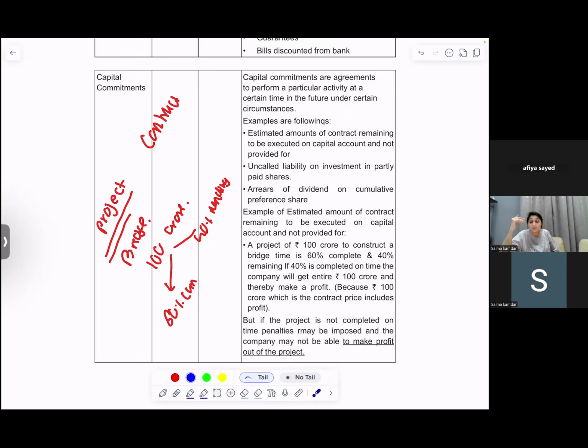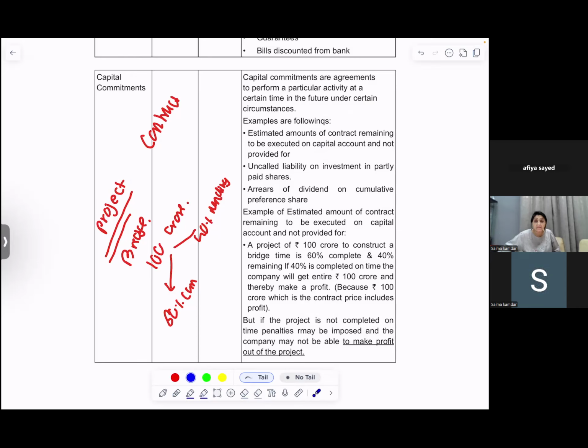So these are future obligations for capital projects. I have planned, I agreed to do, I committed to do, but I am not able to execute. So I might face losses. So it needs to be disclosed properly that I have agreed, I have committed this, and if this does not happen, then I am supposed to suffer the losses.